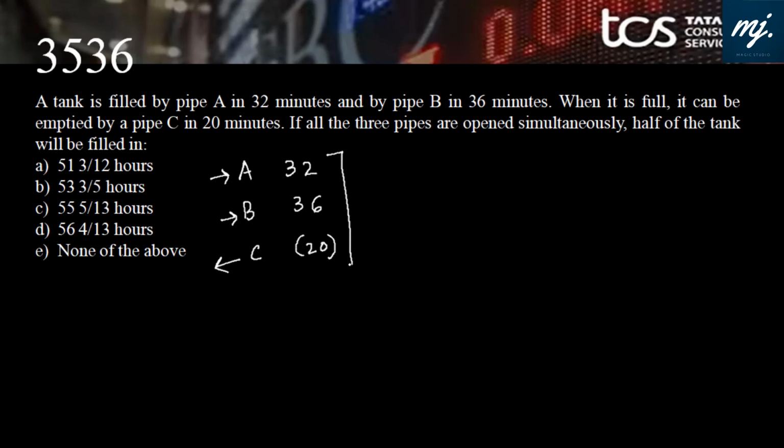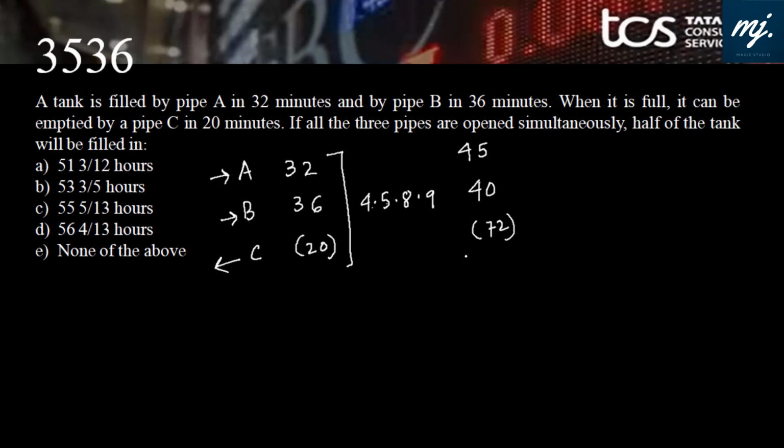Straight away, use LCM. What should be the LCM of this? This is 4 into 5, this is 4 into 8, we need one more 8, and this is 6 into 6, that is 4 into 9. We need 9. That's it. 32 is 4 into 8, so 5 into 9, 45. 36 is 4 into 9, so this will give us 40. And 20, this will give us minus 72.